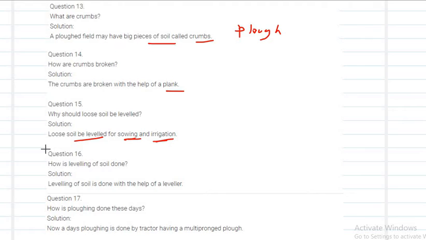So we have to level the loosened soil. How is leveling of soil done? Leveling of soil will be done with the help of a leveler. These are the 1 mark extra questions which you can focus on. How is plowing done these days? Plowing can be done with the help of a tractor having a multi-pronged plow, which is attached to the tractor, right?